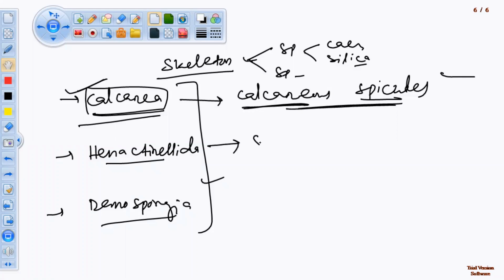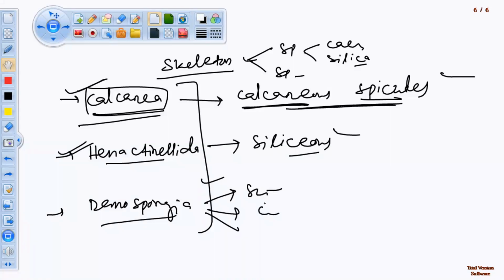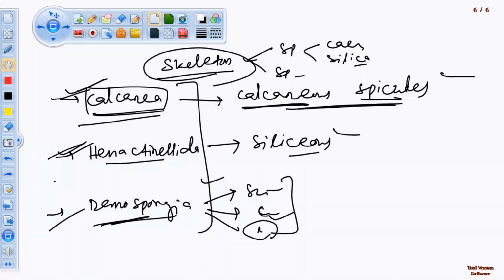If siliceous spicules are present, they are under Hexactinellida. If they contain spongin fibers, or calcareous spicules, or siliceous spicules, or the skeleton may be absent, they are under Demospongia. So in this way, on the basis of skeleton, there are three classes.